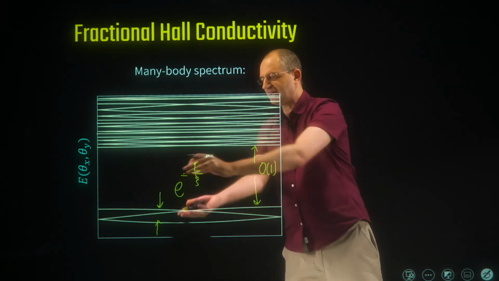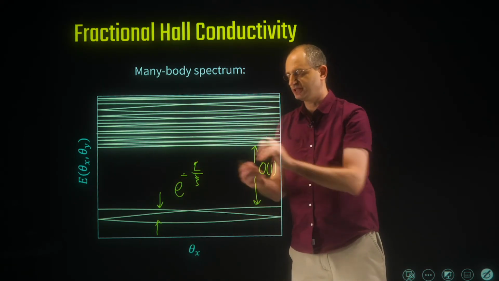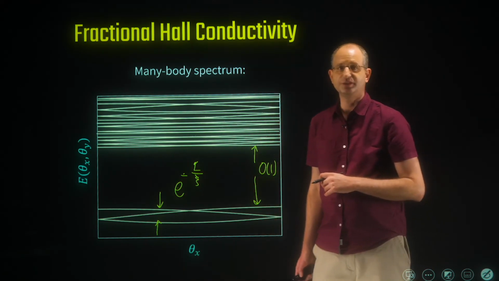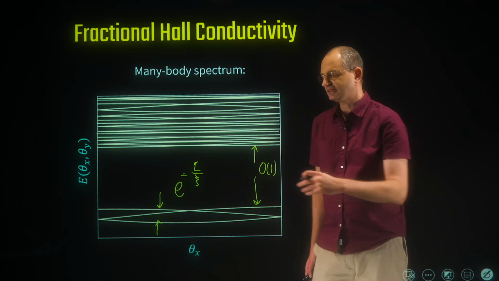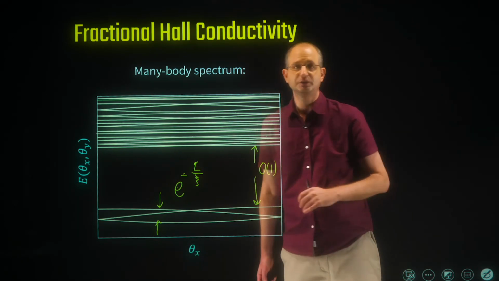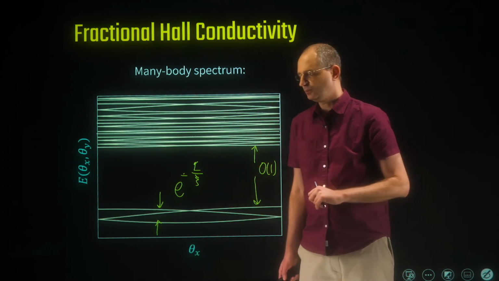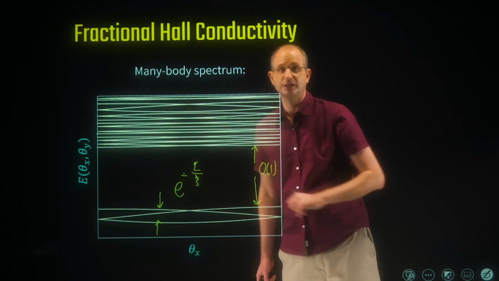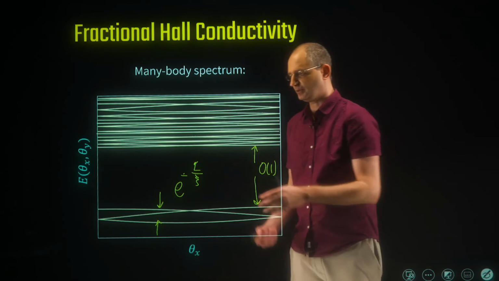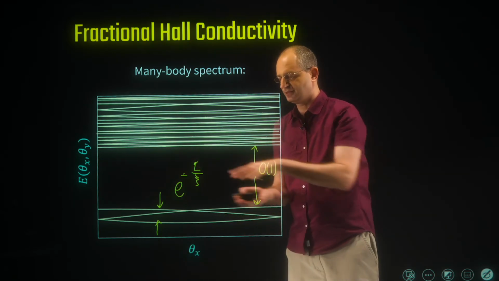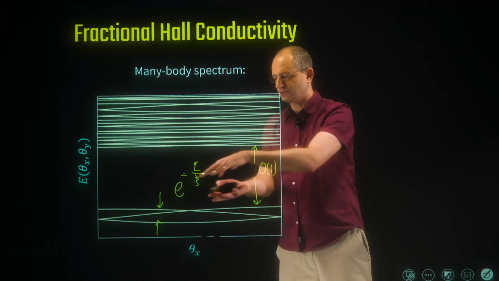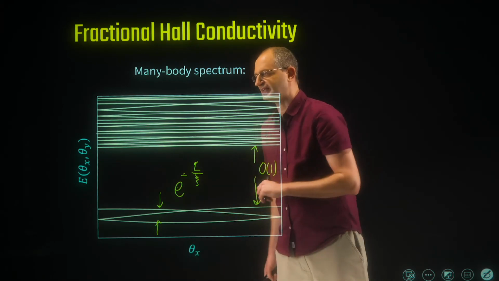Because we have these 3 states that are so close in energy and might even cross each other as a function of theta x and theta y, we cannot compute the Chern number of each one of these states separately. We can, however, compute the Chern number of all 3 states together as a function of theta x and theta y. These are like 3 bands that we treat together, and we compute just a single many-body Chern number of all 3 bands together.